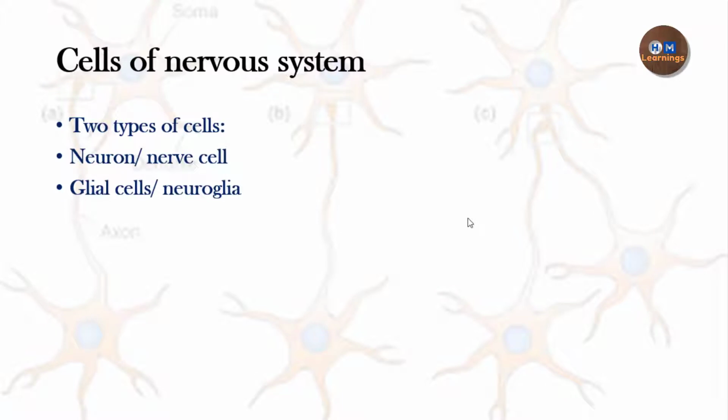So the nervous system has two types of cells. It has the neuron, also called a nerve cell, and the other type of cell is the glia cell, also called a neuroglia cell. I have already finished the neuron video. In that video, I discussed the parts of the neuron and the classification of the neuron also. I will share the link in the description box and in the i button. You can go and check that video. In this video, we will just focus on the other type of cell present in the nervous system, which is the glia cell.